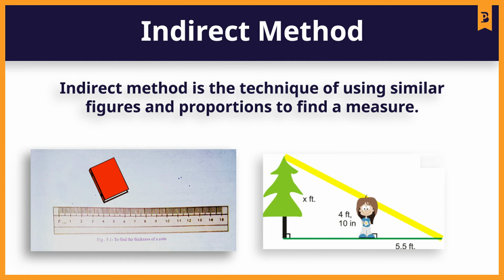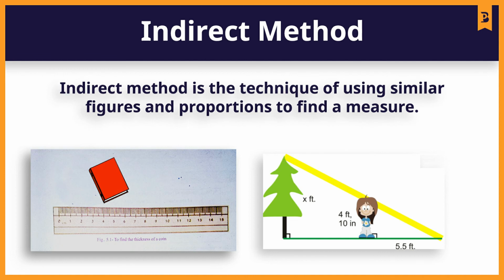That's why I am measuring the whole thickness of all the pages of the book with the help of a scale. Then I get the measure, and then divide this measure by the total number of pages which I just measured. Then you will get the correct measure of the thickness of a page.